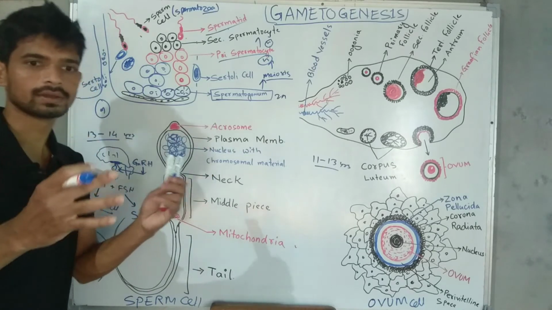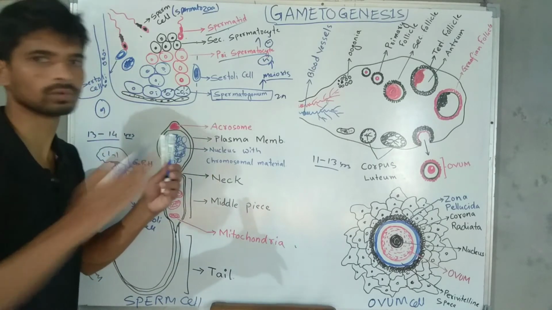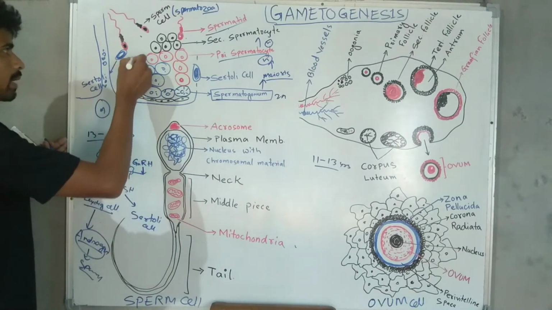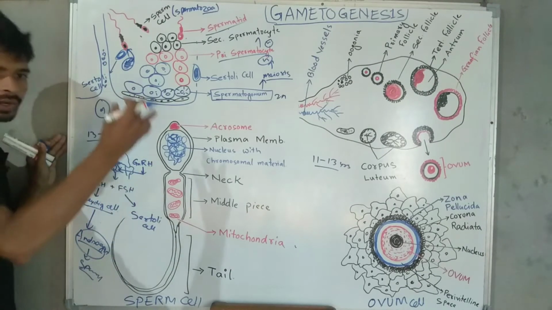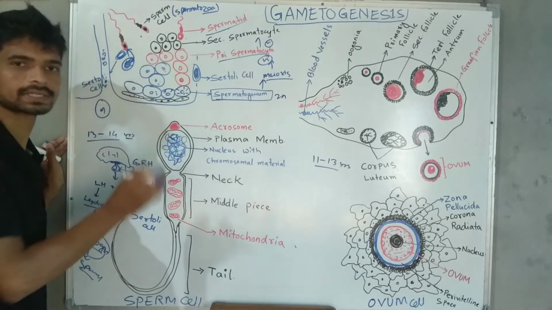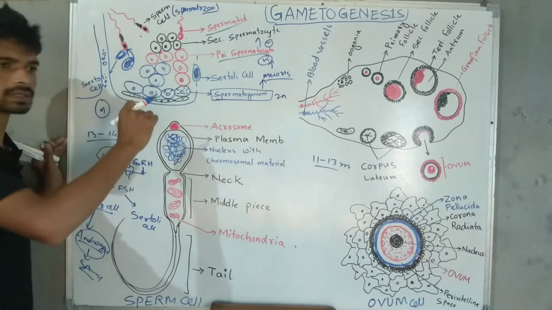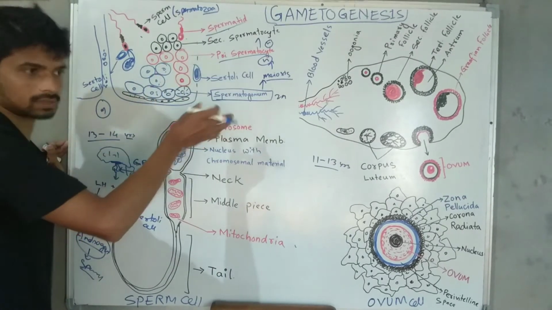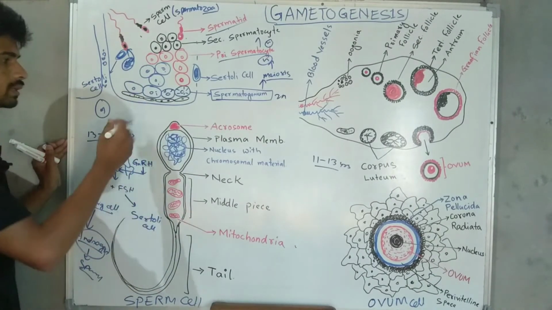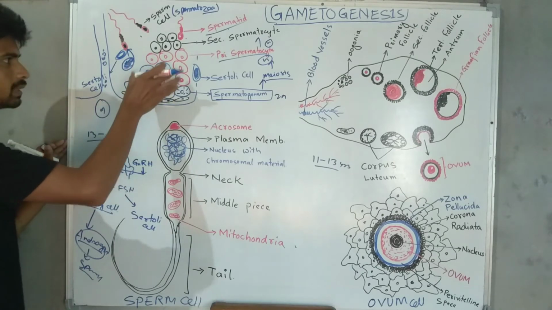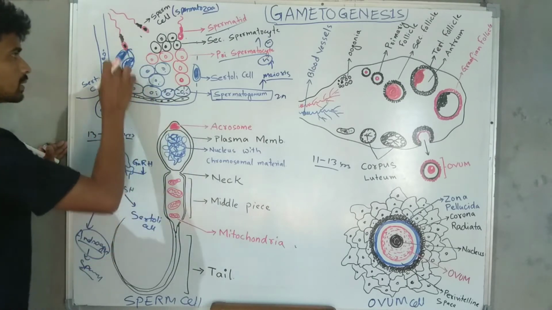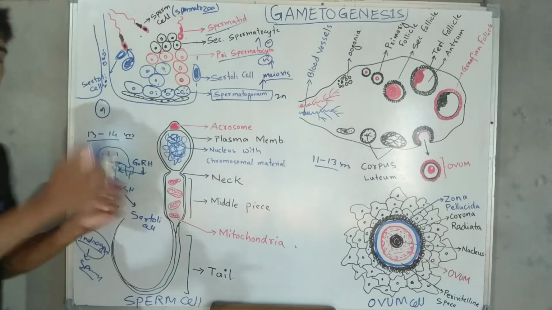Sperm cells can move, they are motile, they have the ability to fertilize. So they are living, they have to eat. The nutrition is provided by the Sertoli cell to the sperm cells. They will be present inside the testis, the vas deferens, then epididymis, then prostate, then the seminal vesicles. Everywhere the sperm cells stay and gain maturity. When they are present inside the seminiferous tubules, Sertoli cells provide them nutrition.